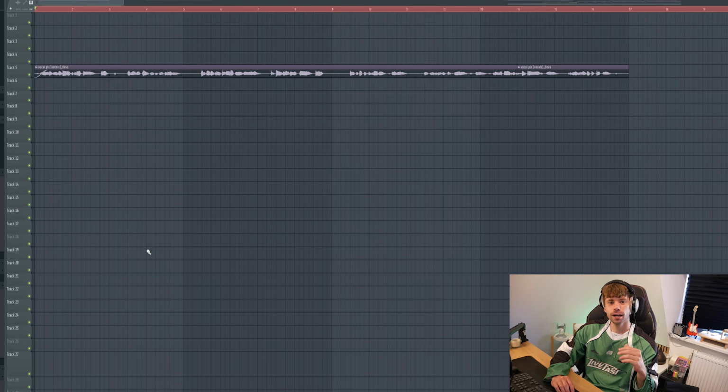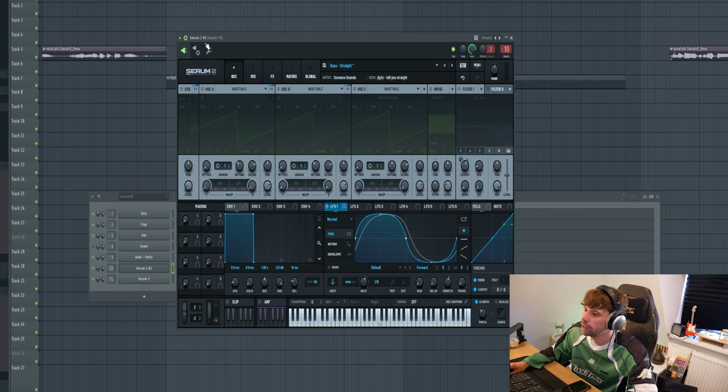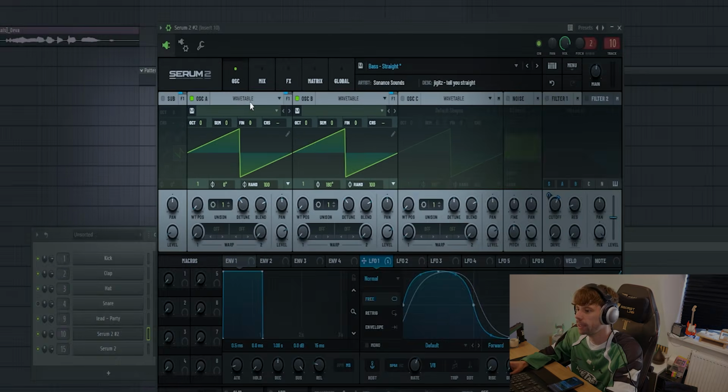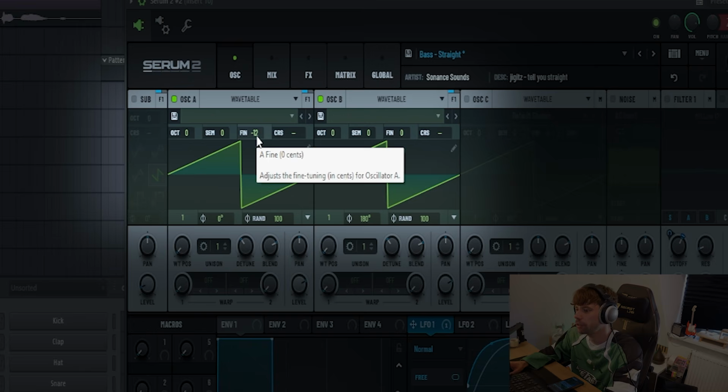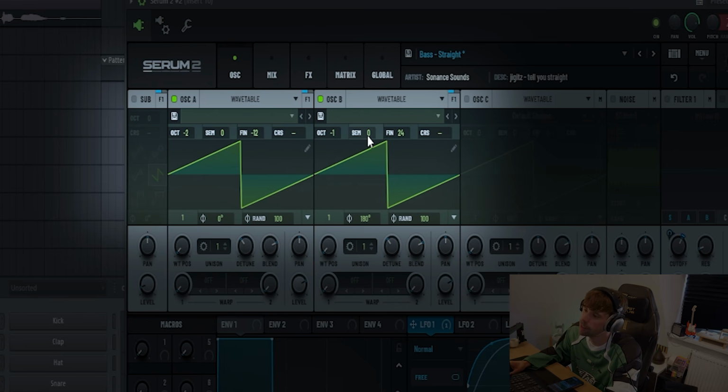So now we need to write those iconic bass lines. So in these kinds of tracks the artist uses quite similar basses. So first we need to make the bass preset. Start off with 2 saw waves. Then fine tune them opposite of each other for a detuned effect. Then 2 octaves down and 1 octave down. Oscillator B will give us the harmonic sound, so bump it up 7 semitones.